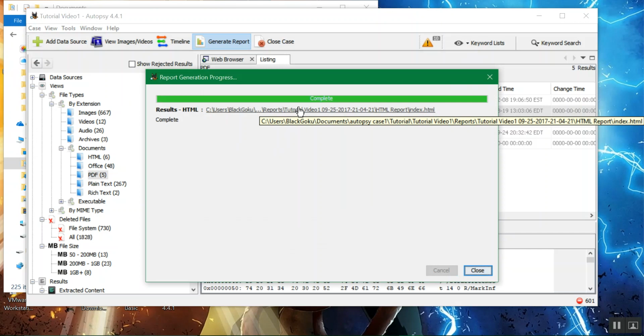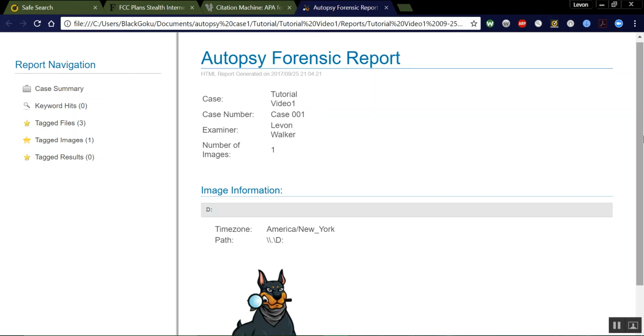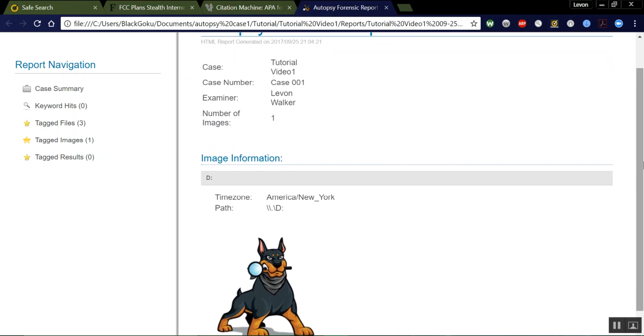And then I'm just going to click on this link right here. It's going to open up. As you see, this is what the report looks like. It has the case number, the examiner, which is moi, the number of images. For this, I just tagged 3 files, one being an image, and as you can see, the Autopsy mascot.